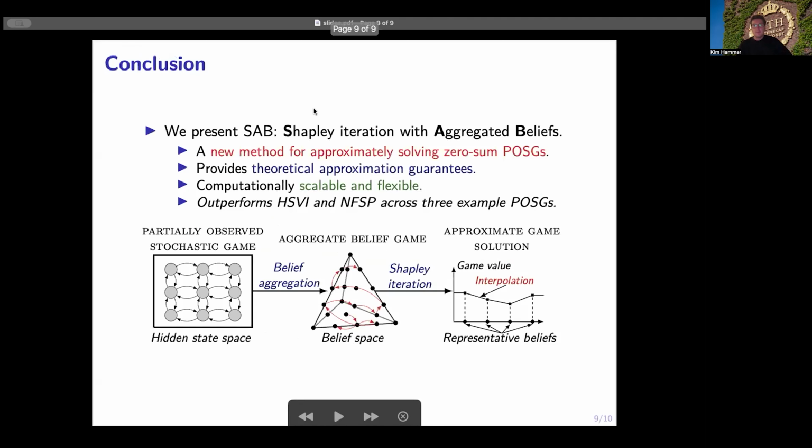So in conclusion, we present a new method for solving partially observable stochastic games, which we call Shapley iteration with aggregated beliefs, or SAB for short. Theoretically, we prove that SAB is guaranteed to converge, and we also establish a bound on the approximation error. Experimentally, we have demonstrated that our method outperforms the state-of-the-art methods for these types of games across three different types of game instances.